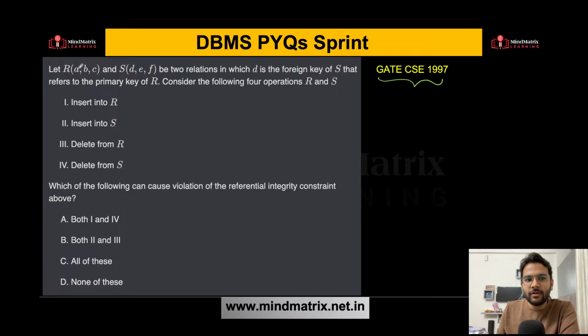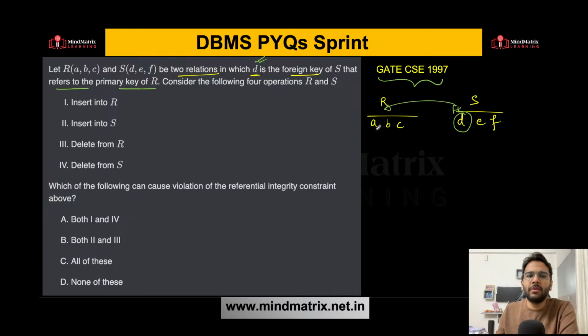Let relation R be given having 3 attributes A, B and C, and S be given having 3 attributes D, E, F, two relations in which D is the foreign key of S. So let's say you have R relation here with A, B, C, and here you have S, which has 3 attributes D, E, F. Now D is the foreign key of S, that refers to the primary key of R. So this is your foreign key, and it is referring to some primary key of R. Maybe it is not mentioned what the primary key is, but let's assume A is your primary key. That you can assume.